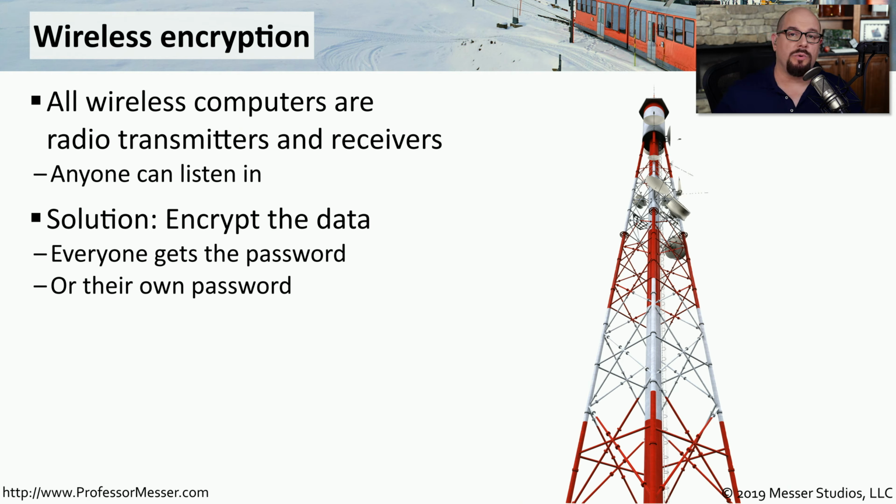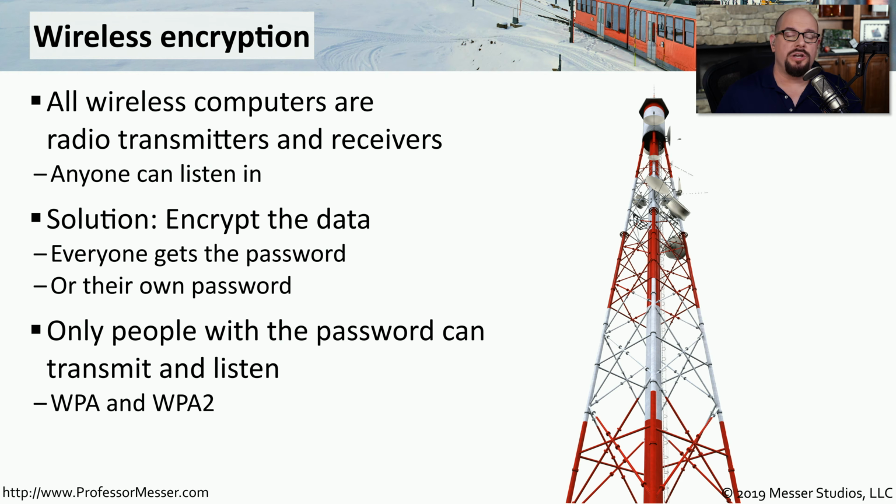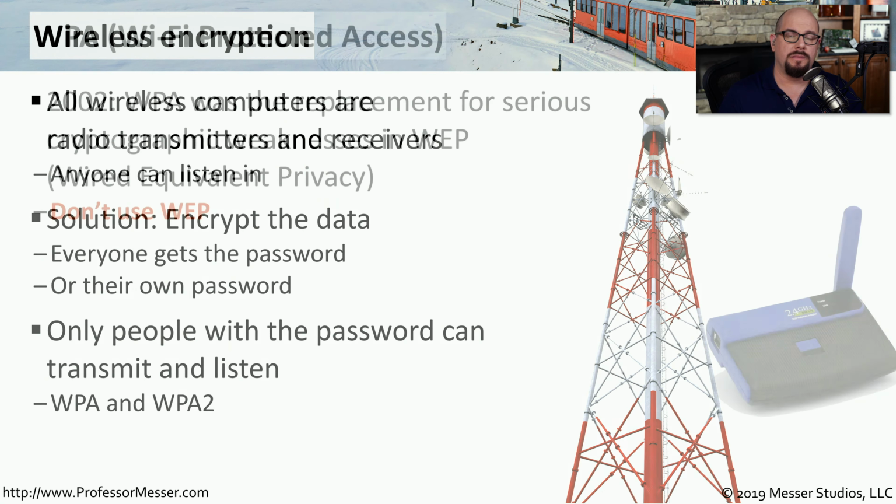On some wireless networks, there's a shared password that everyone uses. On other wireless networks, it may be configured that every user has their own password. Whether it's a shared encryption key or one that's specific to a user, you have to have these keys to be able to send information over these wireless networks. Two common forms of encryption on wireless networks are WPA and WPA2.